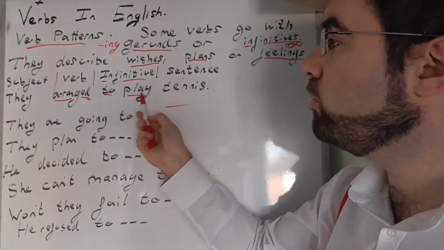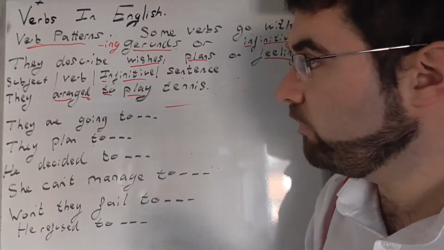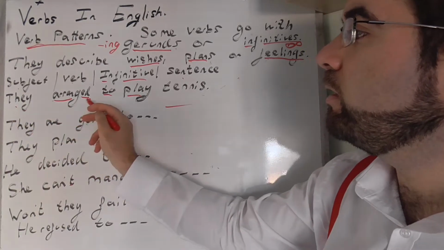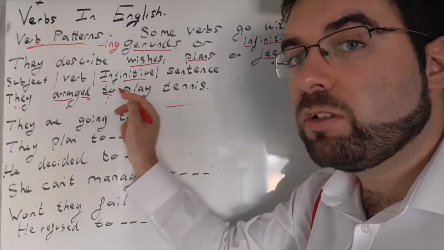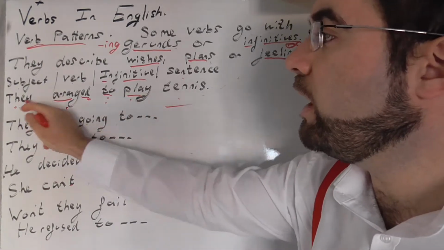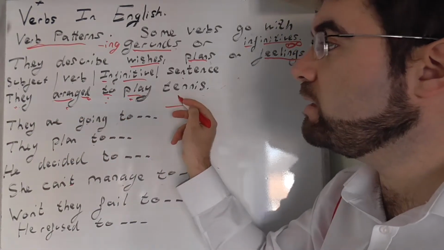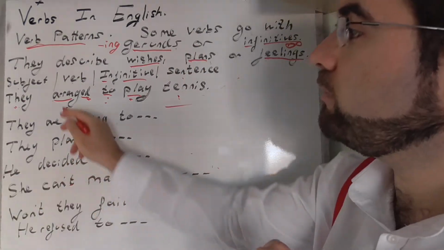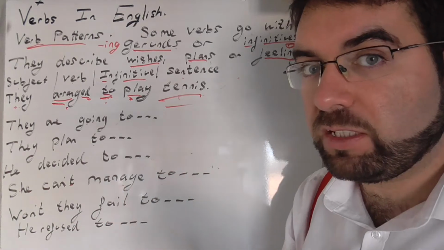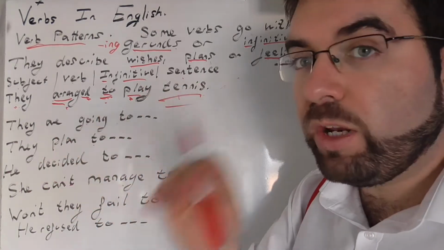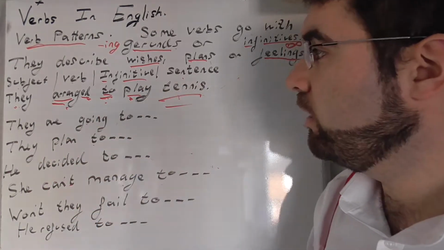They arranged to play tennis. It isn't "they arrange to play tennis" or "they arranged play tennis." It is they arranged to play tennis. Very specifically.